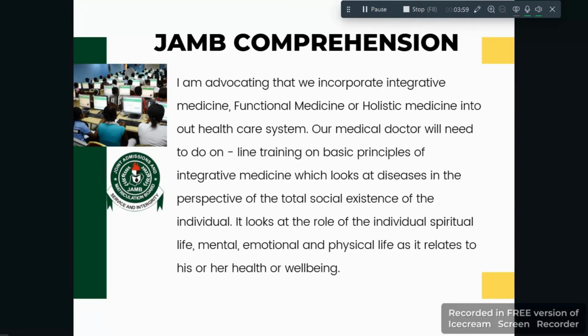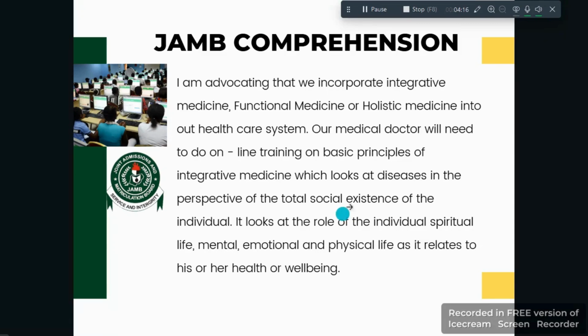Now the third paragraph here is saying that I am advocating that we incorporate integrative medicine, functional medicine or holistic medicine into our healthcare system; this is how this particular problem is solved.